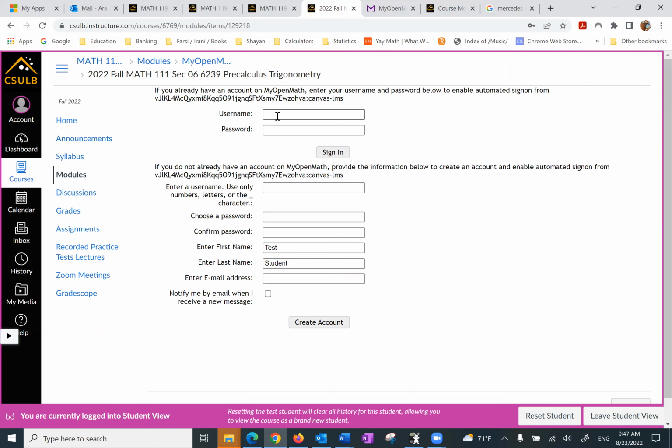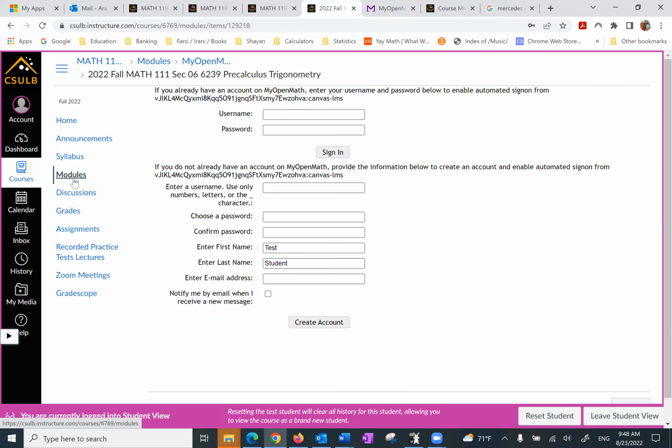It asks you for username and password. If you already have an account with them and you sign in. If not, you create an account, make sure you put the proper information here. Choose a password, first name, last name, make sure the initials are capital, and then you create an account. So the account is created right here. Therefore, you don't need to worry about anything.